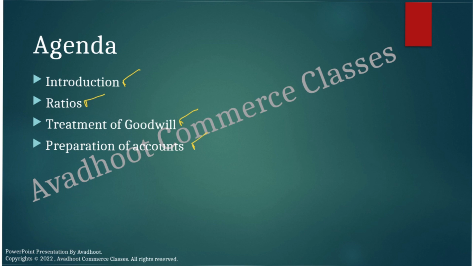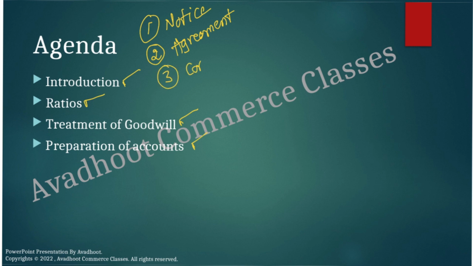The important ones are, first, by giving notice to the partnership firm as well as the other partners. A partner may retire from the partnership firm whenever the partnership is at will. Secondly, a partner can retire in accordance with the agreement between the partners. And thirdly, retirement can be done with the consent of all the partners. That is most important.